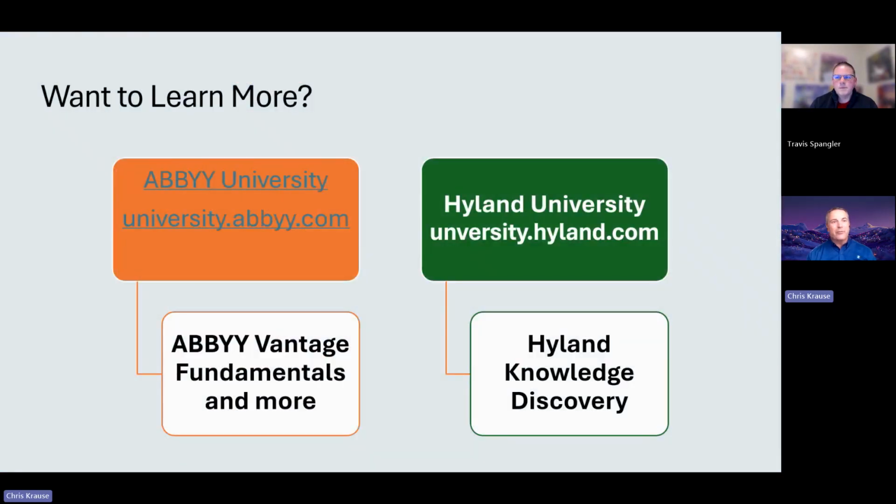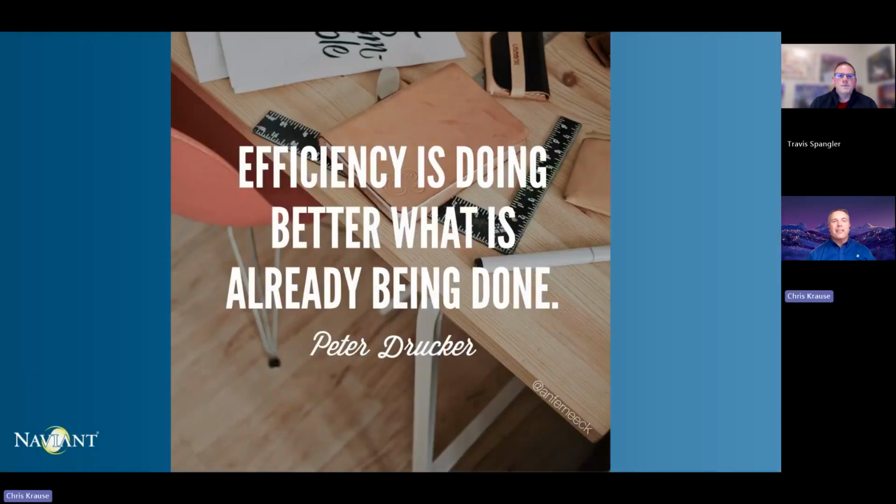Now, if this wasn't enough, because I know in 30 minutes, Travis and I covered a lot, you can learn more over at ABBYY University, where the ABBYY Vantage, those things Travis was showing you so eloquently, are available on their website. And of course, Highland University, that Highland Knowledge Discovery, that AI agent that I was showing you, is available directly through Highland Knowledge Discovery. So you can go play with it yourself.